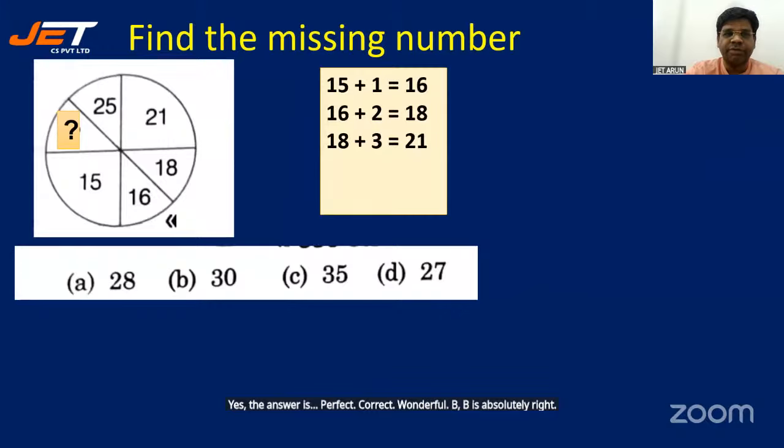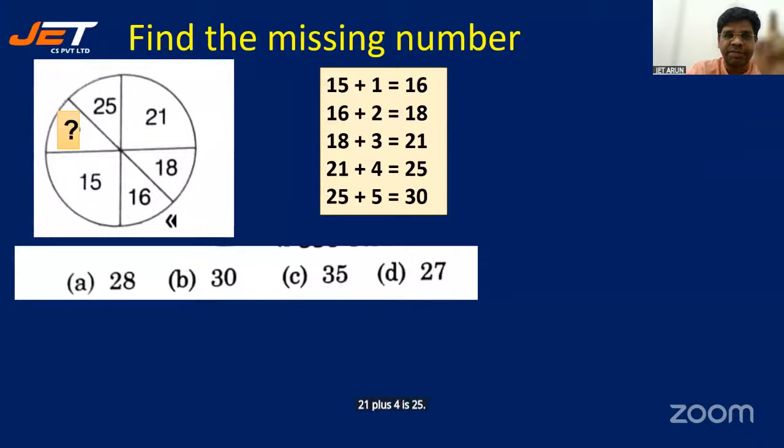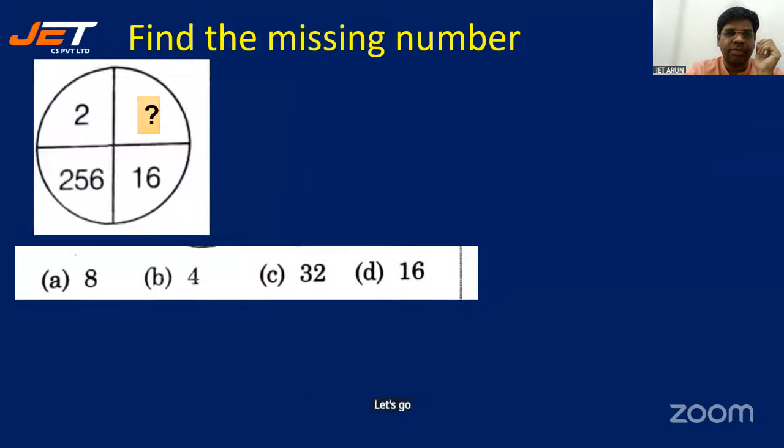How do I get that? 15 plus 1 is 16. 16 plus 2 is 18. 18 plus 3 is 21. 21 plus 4 is 25. 25 plus 5 is 30. And that's how you get B. And all of you got it right. Wonderful. Let's go for the next one.